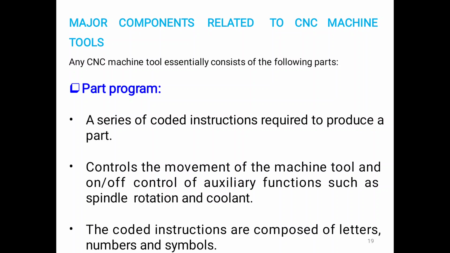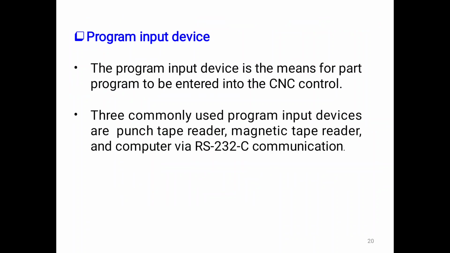A part program controls the movements of the machine tool and the on/off control of auxiliary functions such as spindle rotation, spindle traveling speed, and coolant on/off. All these auxiliary functions are controlled with the support of part programming. The coded instructions are composed of letters, numbers, and symbols.